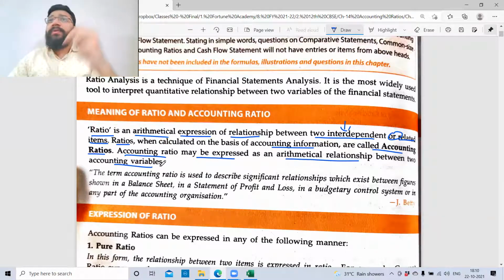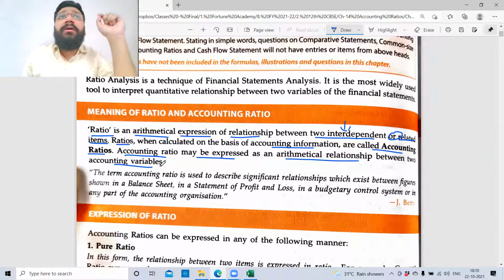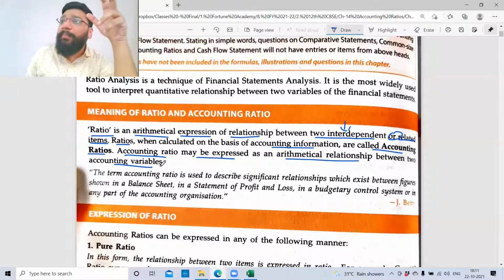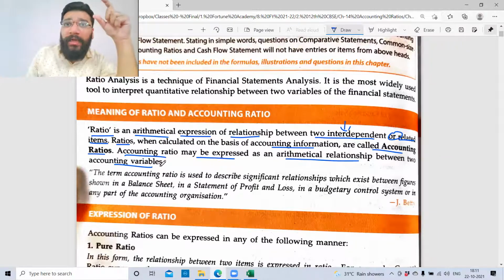Very simple, guys. Now who is using these ratios? All the bankers, all the investors who are interested in investing in any company, they would be looking up to the ratios. Why? Because a genuine investor would not just look at the profitability of a company and invest in the business. We saw an example in our regular classes where the banker is more interested in looking into the operating profit rather than the net profit. So that was one sufficient example to make you understand the importance of the ratio.